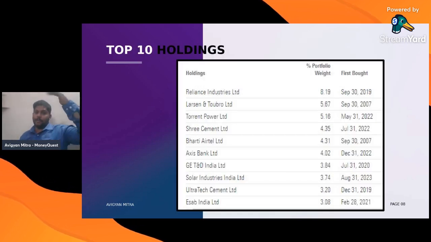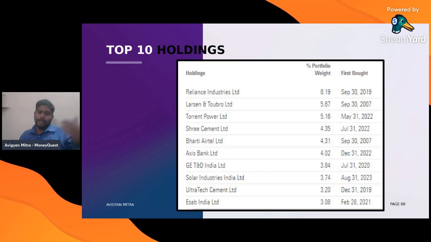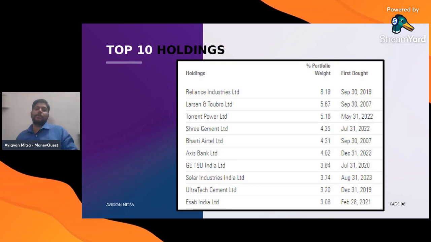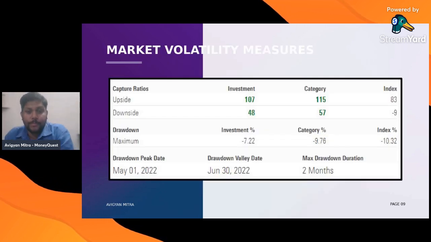The top 10 holdings are Reliance, L&T, Torrent Power, Shree Cement, and so on. You can check this particular top 10 holdings or take a screenshot if you wish to.